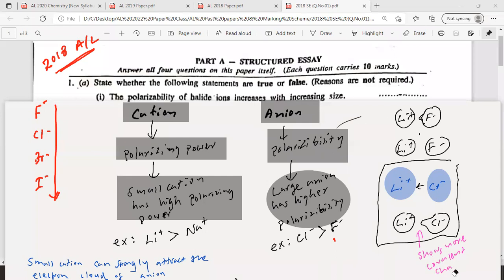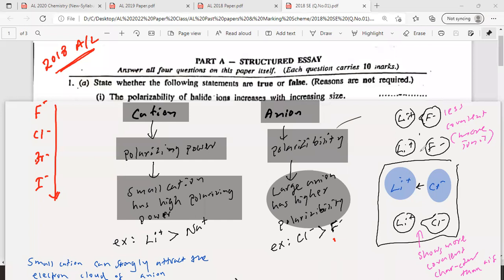LiF. LiCl shows more covalent character compared to LiF. So compared to LiCl, LiF shows less covalent character, that means it's more ionic. Less covalent means more ionic nature. Is that clear?